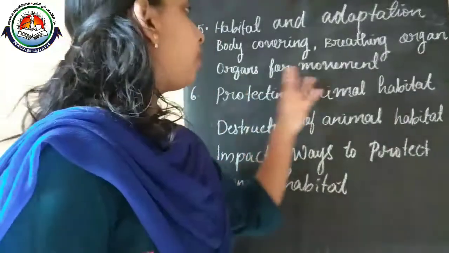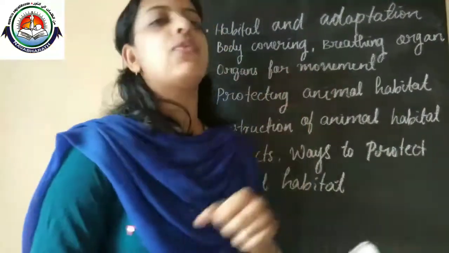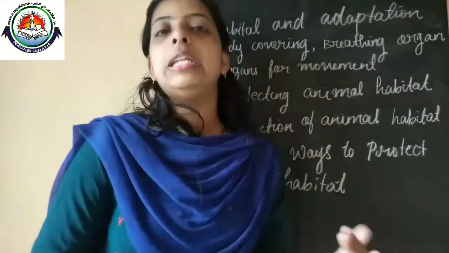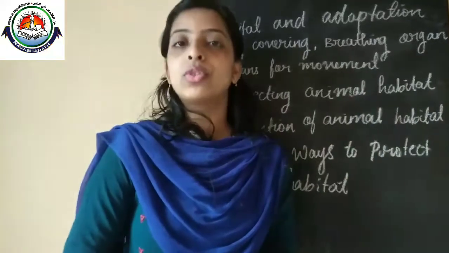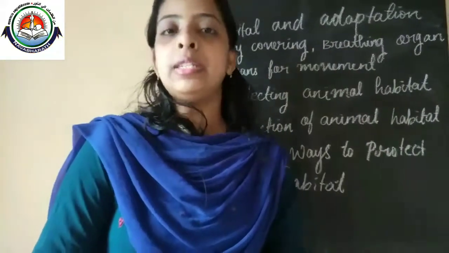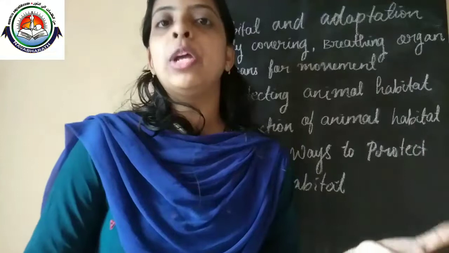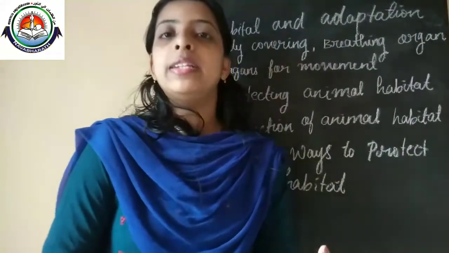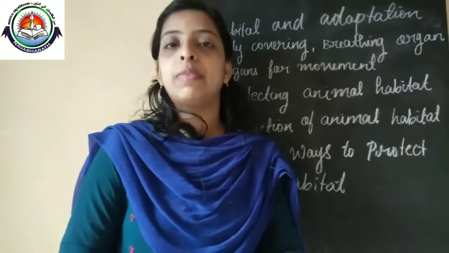Then the last topic we considered is organs for movement. Whether animals live on land or in water, movement is required. Why? Because they have to search for food, water, and breeding places.